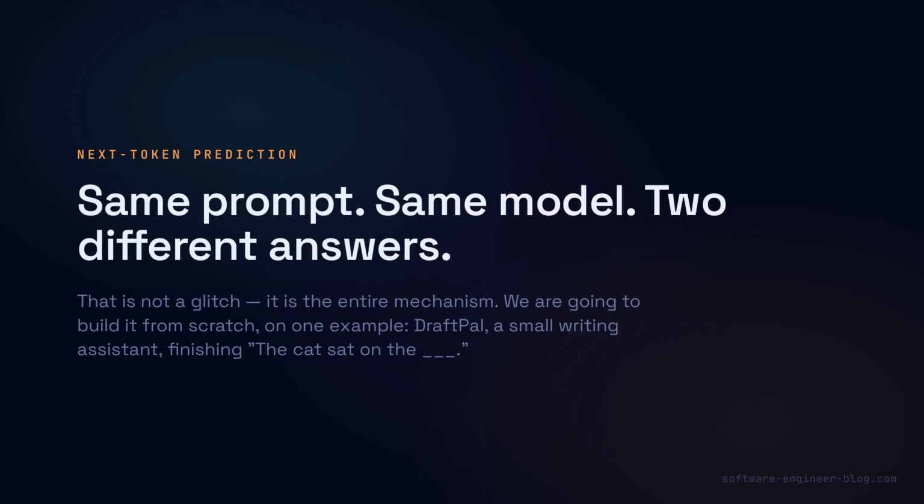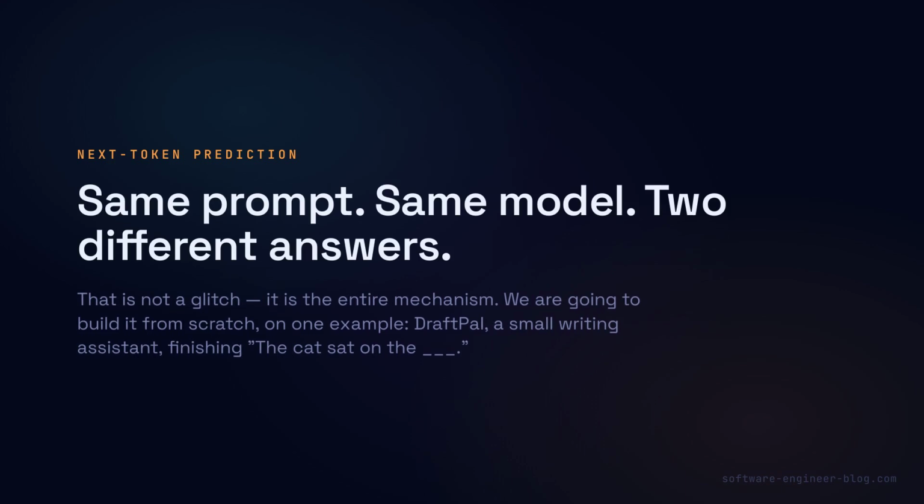Picture DraftPal, a small writing assistant, finishing one sentence. The cat sat on the blank. We are going to build, from scratch, on that one example, exactly what happens between you hitting enter and a word appearing on the screen. Tokens, scores, sampling, the whole loop.